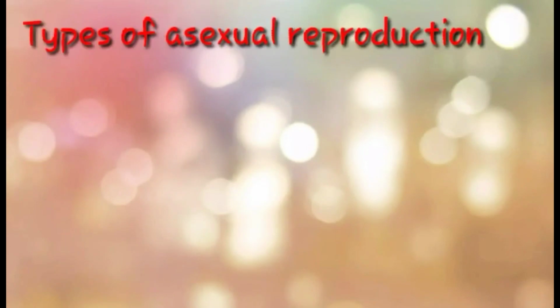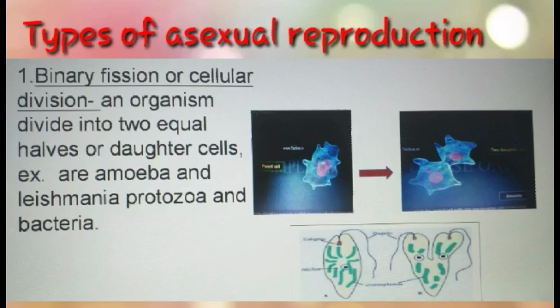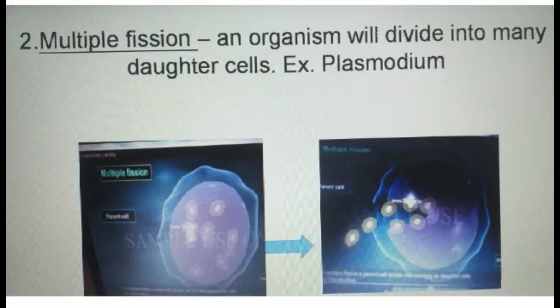Types of asexual reproduction. First, binary fission or cellular division. An organism divides into two equal halves or daughter cells. Examples are amoeba, Leishmania protozoa, and bacteria. Second, multiple fission. An organism will divide into many daughter cells. Example, Plasmodium.